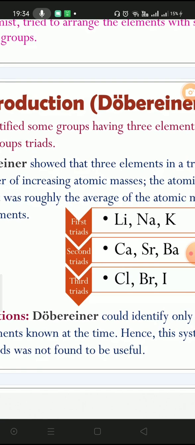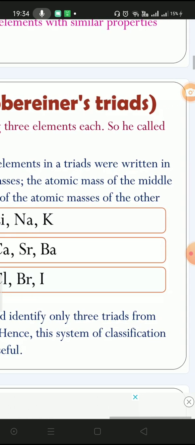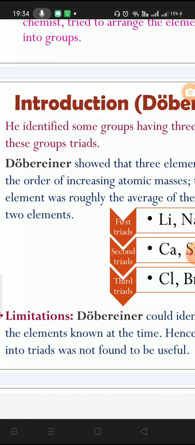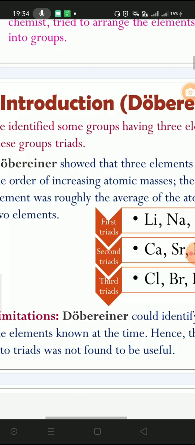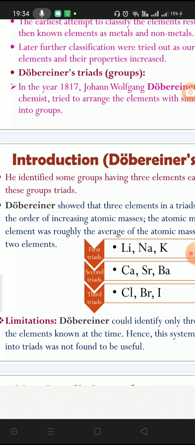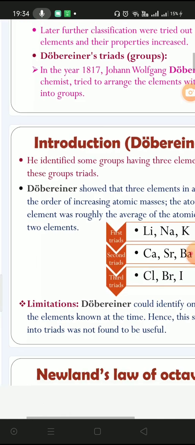So Dobereiner could identify only 3 triads of the elements known at that time. Hence, this was the drawback of Dobereiner, that other elements could not be grouped in the form of triads.